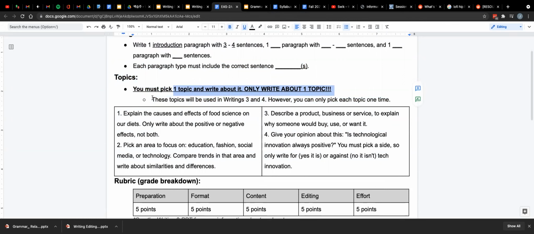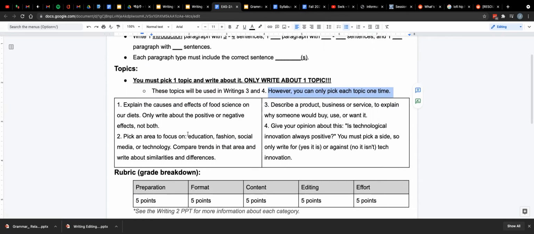But I do want you to understand that these topics will be used again in writings 3 and 4, but you can only use each topic one time. So maybe think about which topic you want to use for writing 2. This is probably one of our shortest writings. So maybe save your easier topics for writings 3 and 4. That would probably be a smart thing to do.